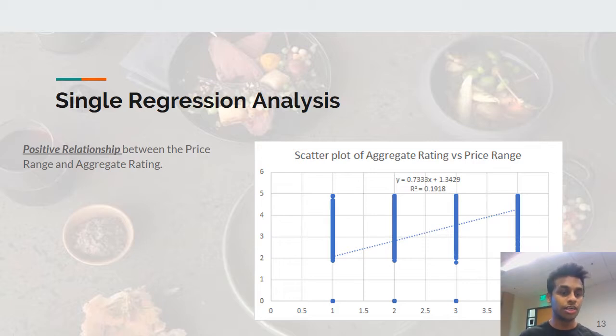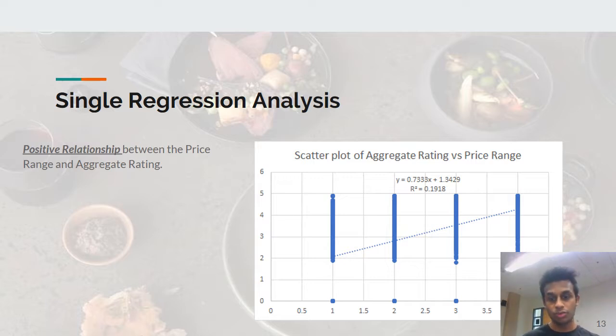So we also did another single regression analysis where there's a relation between the aggregate rating and the price range. It can be seen in the scatter plot that even restaurants with lower price range have an equal amount of aggregate ratings which are high and comparatively low as well. But there's also an upward trend line, and it can be seen that there is a positive relationship between the price range and the rating as well. This is similar to the previous regression we did, where wherever the cost is more, the ratings of those restaurants are specifically more.